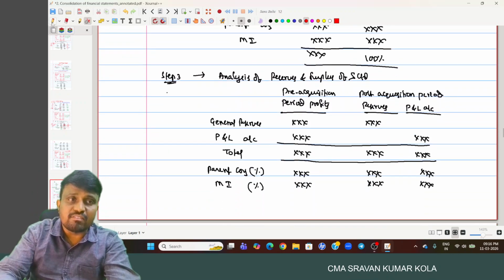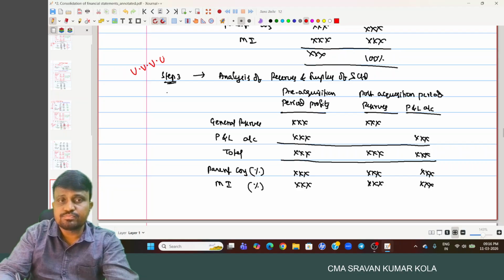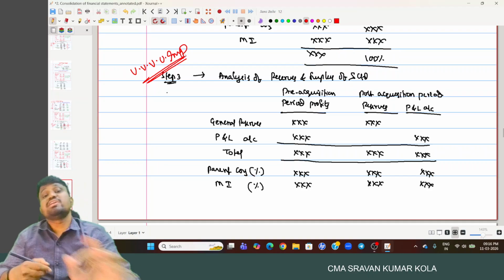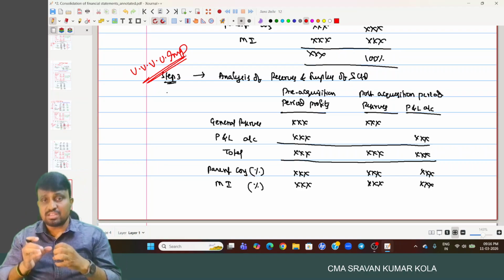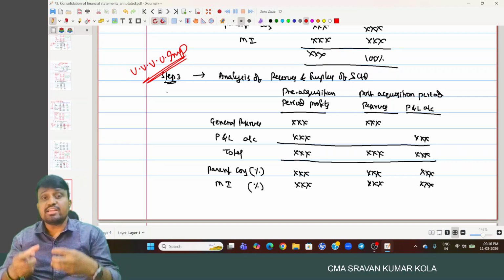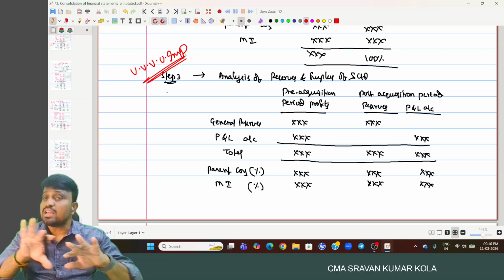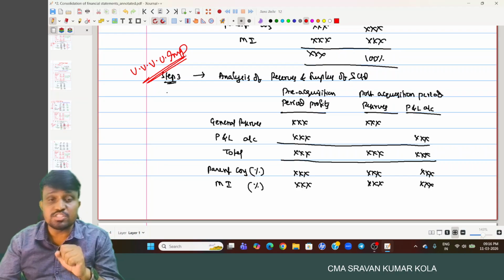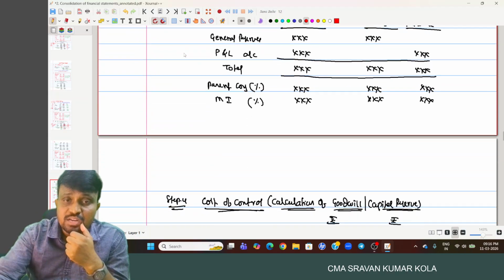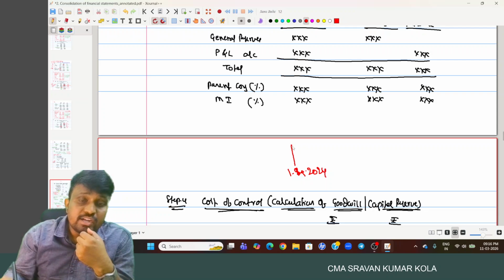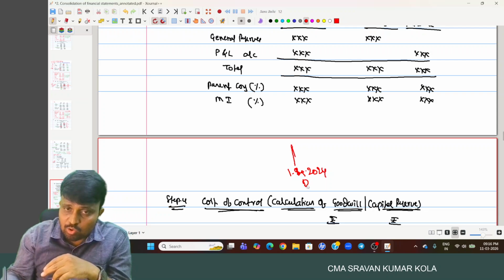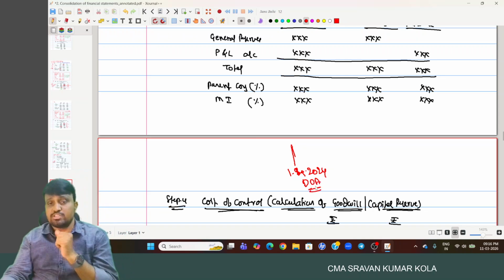And step three is a very important step. You have to analyze the reserves and surplus of the subsidiary company and divide them between the pre-acquisition period and the post-acquisition period. For example, A Limited acquired equity shares of B Limited on 1/4/2024.